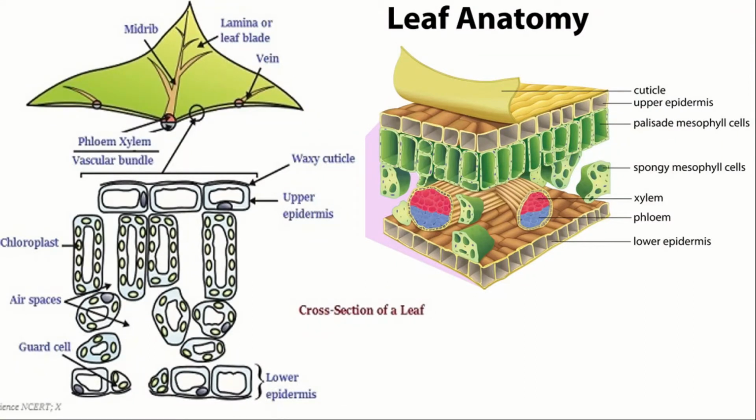This diagram shows the cross section of a leaf under the microscope. You will notice that some cells contain green dots. These green dots are cell organelles called chloroplast, which contain chlorophyll. And this chlorophyll, with the presence of sunlight, is very essential for photosynthesis.